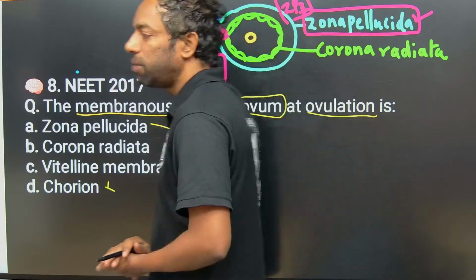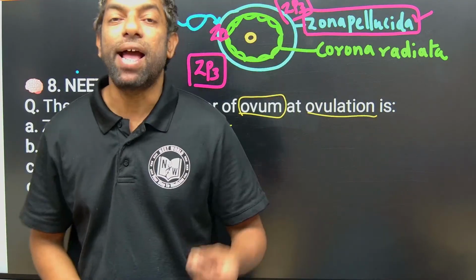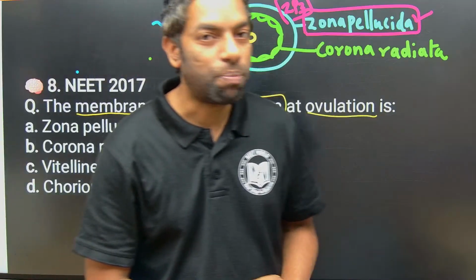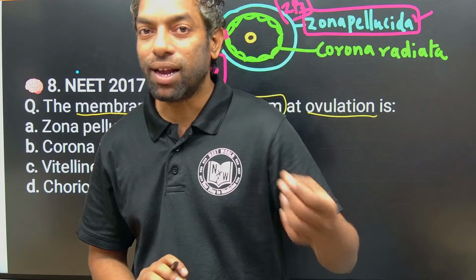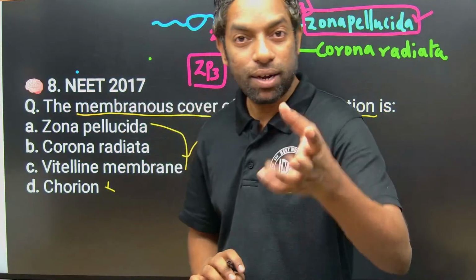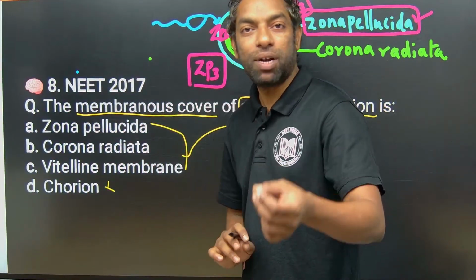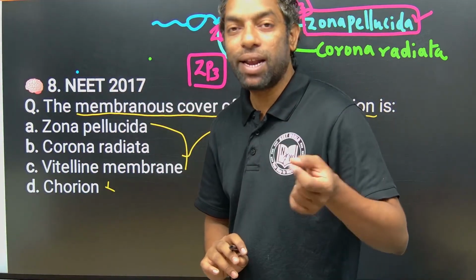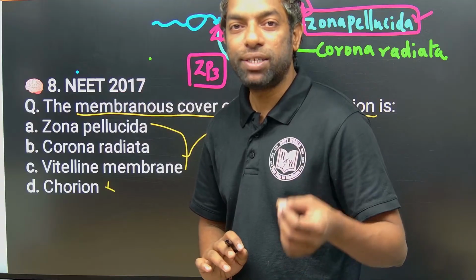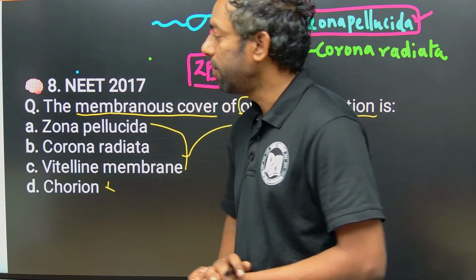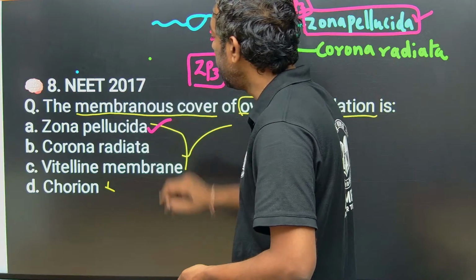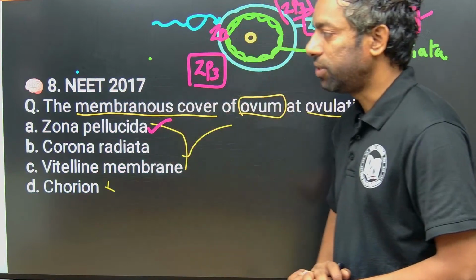Through the ZP3 receptor, they can recognize and accept only human sperm. So zona pellucida is the right answer for this question.